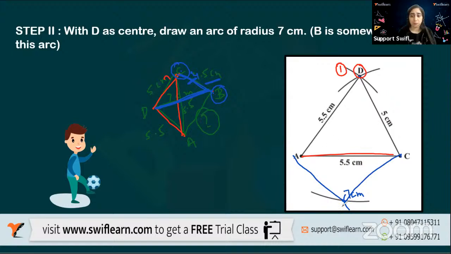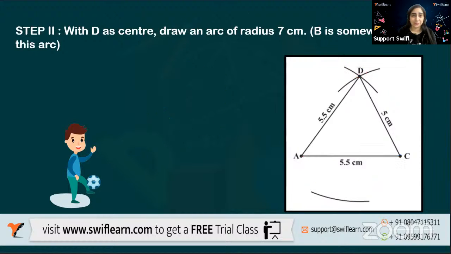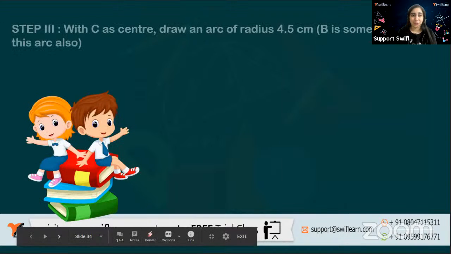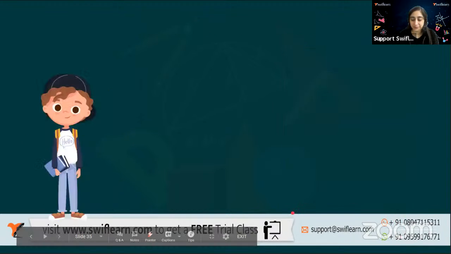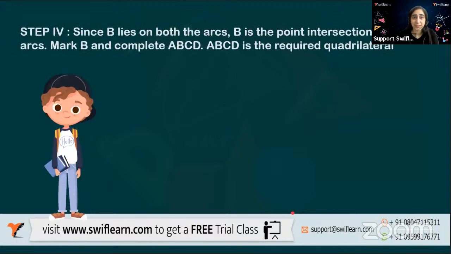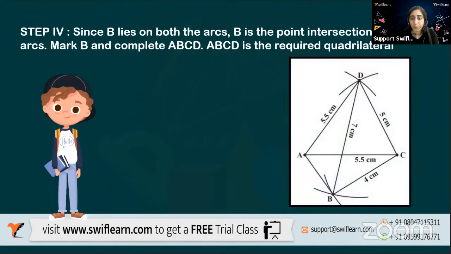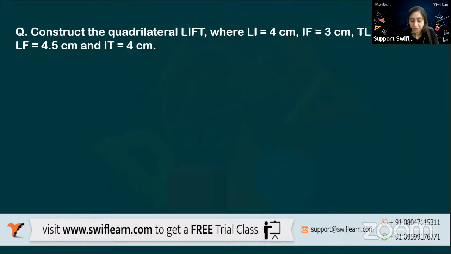So I got the point B. Now when I got the point B, I can simply join it. Clear? I hope so. Let's have a thumbs up, Mohit. Since B lies on both the arcs, B will be the point. Without knowing AB, I am able to draw a quadrilateral.